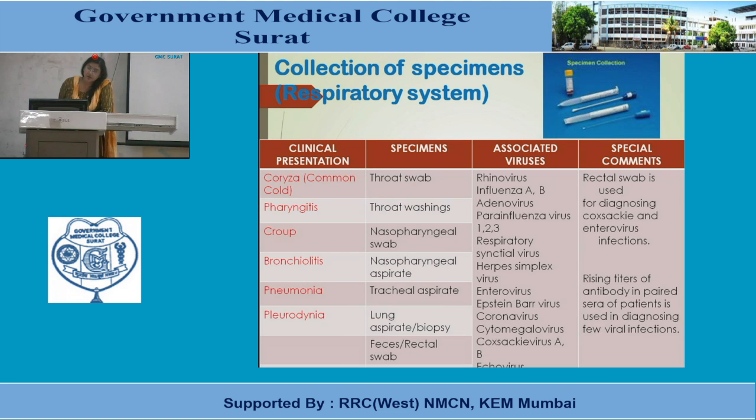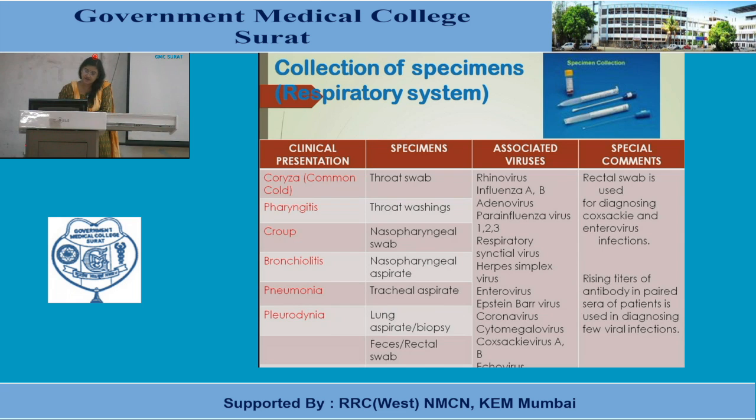So in coryza or common cold, throat swab is collected. In pharyngitis also throat washings. In croup, nasopharyngeal swab; bronchiolitis, nasopharyngeal aspirate; pneumonia, tracheal aspirate; pleurodynia, then lung aspirate or biopsy. So all these are upper respiratory tract infections. Here we can collect the throat swabs or nasopharyngeal swabs mostly.